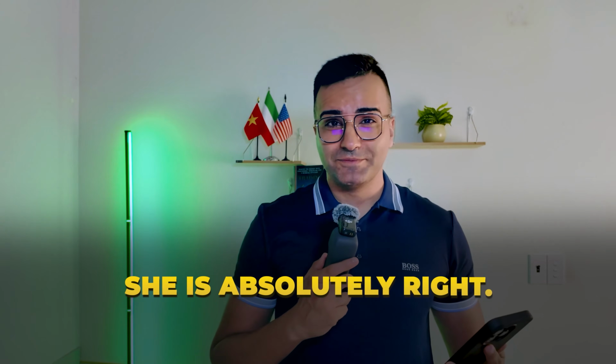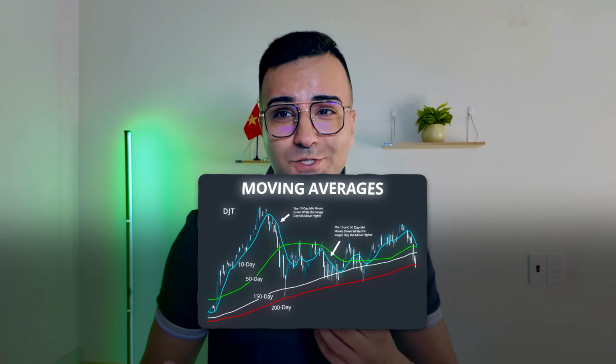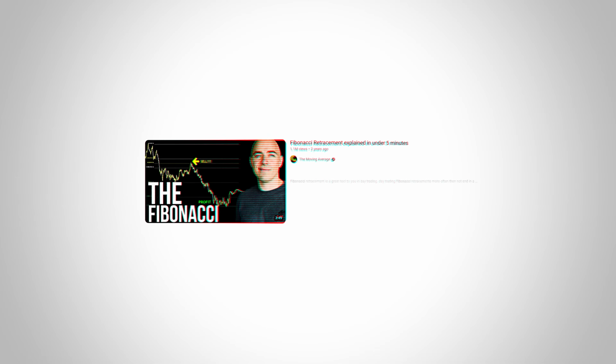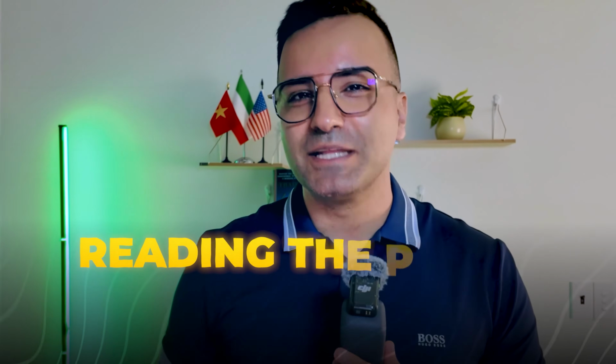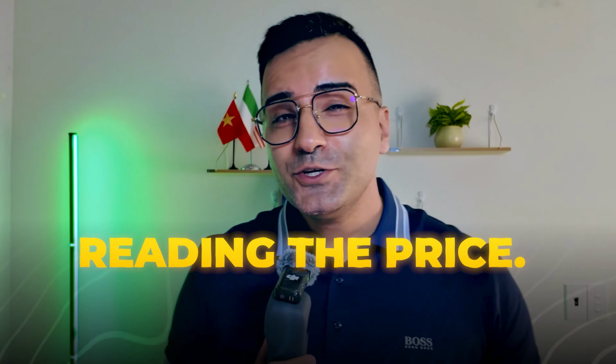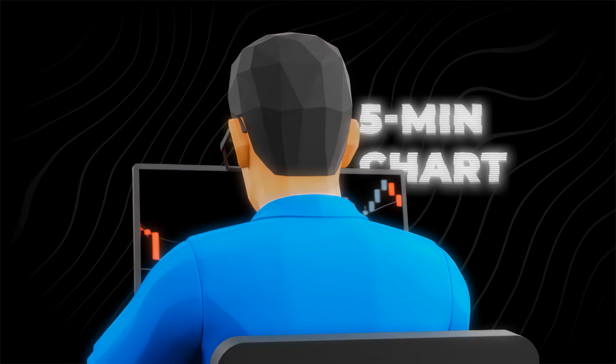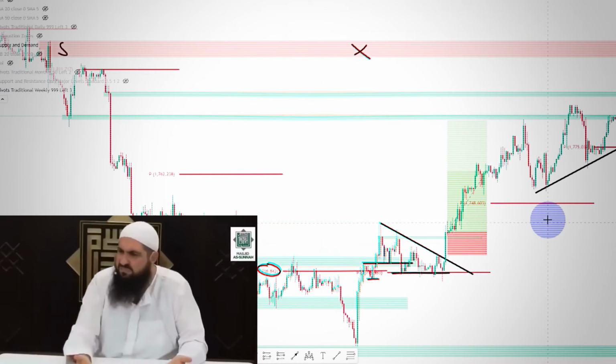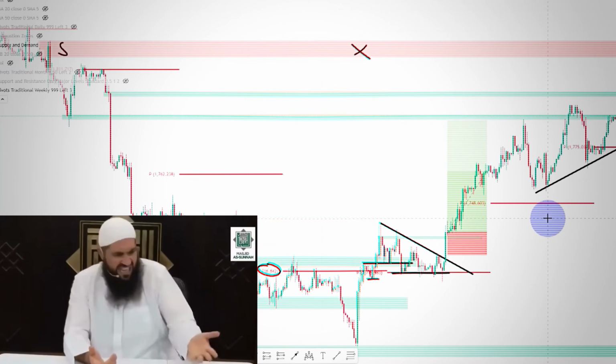She's absolutely right. Whether you're trading moving averages or doing ICT or SMC or whatever you want to call it, it all comes down to one thing, and that is reading the price. Look, I get it. When you zoom in on a lower time frame like the 5-minute chart, candlesticks can look like complete chaos.